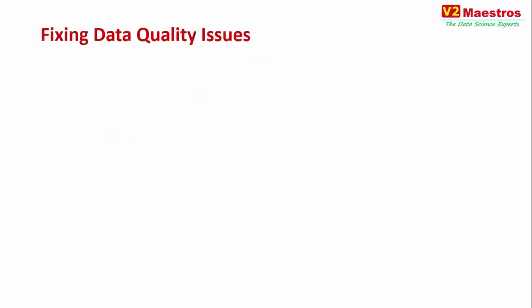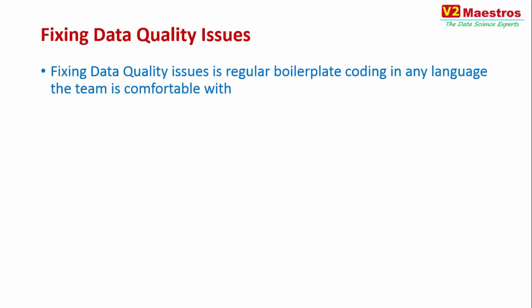How do you fix the data quality issues? Fixing data quality issues is like regular coding. You can do that in any language that you're comfortable with. Typically, they are run in some general purpose languages like Java, or there are a number of ETL engines or ETL frameworks or products that actually are used to move data from one place to another. These ETL frameworks typically have some functionality through which you can address these data quality issues, but these are pretty much boilerplate coding, regular coding with any programming language.